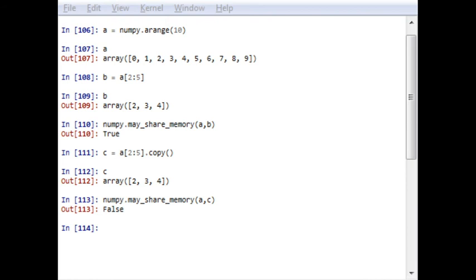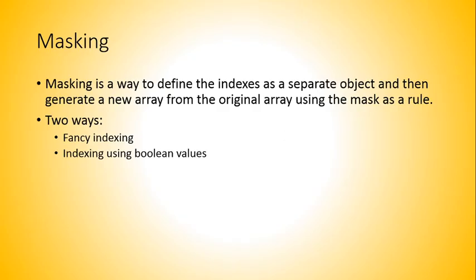Okay, that's the thing. Now another important feature of arrays is called masking. We know that an array can be indexed using the method of masking. Masking is a way to define the indices as a separate object and generate a new array from the original array using the mask as a rule. There are two ways that an array can be masked: one is called fancy indexing, and the other is indexing using boolean values. It is important to note that the masking method generates copies instead of views.